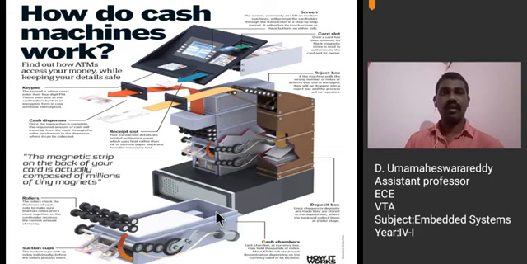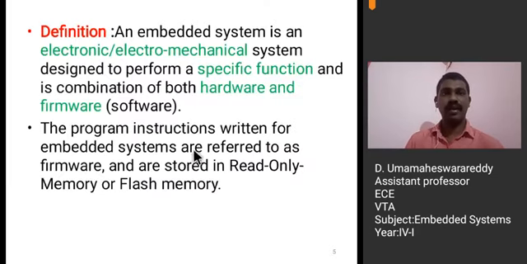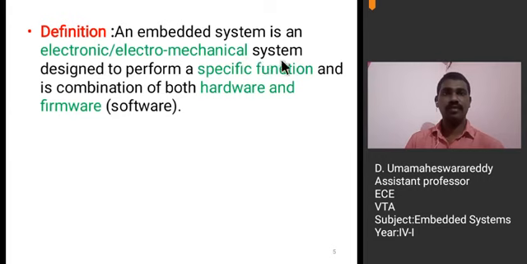And you can also find LCDs, card readers, keypads here. These are also electromechanical elements, along with motors for withdrawing the cash. So an embedded system is termed an electronic or electromechanical system, designed to perform a specific function.